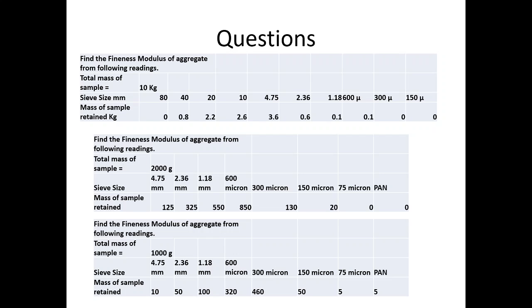You will be given the total mass of the sample, and the mass of sample retained on each size sieve will be given. In that case you will prepare a table just as I explained earlier. Find the percentage mass retained on each sieve. Then find the cumulative percentage retained on each sieve. Add the total of cumulative percentage retained up to 150 micron and divide that sum by 100. You will get the fineness modulus.